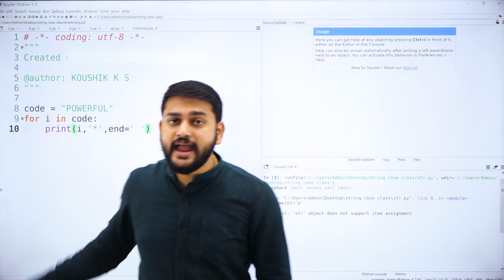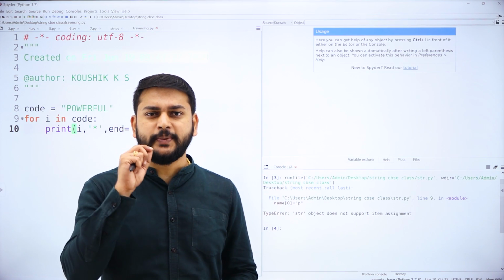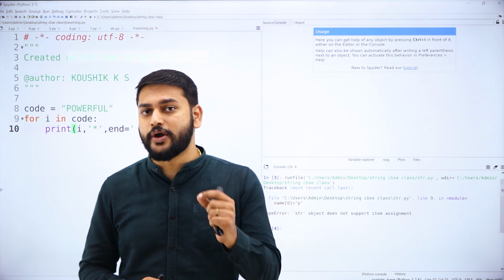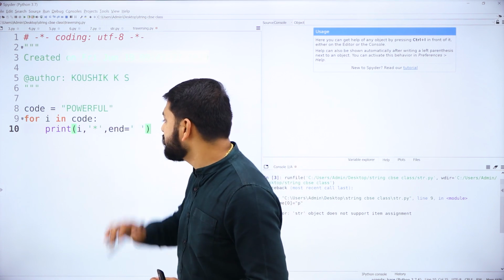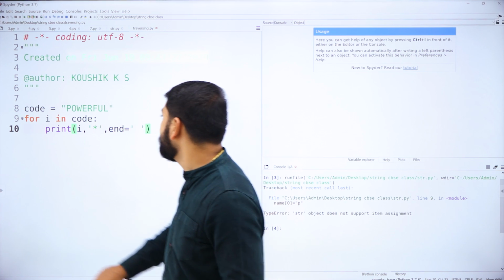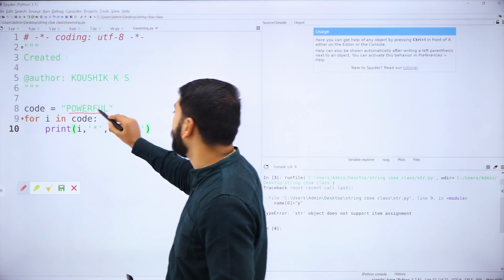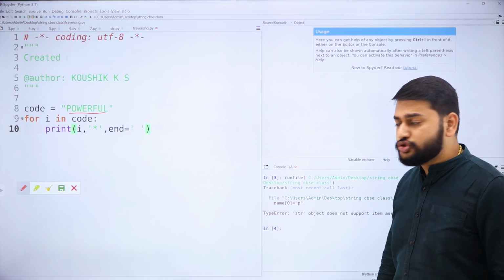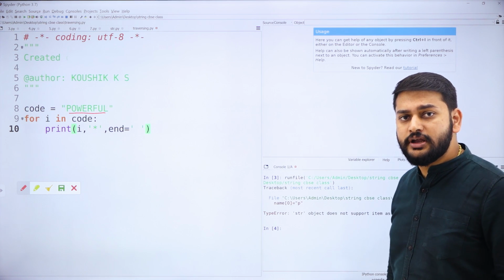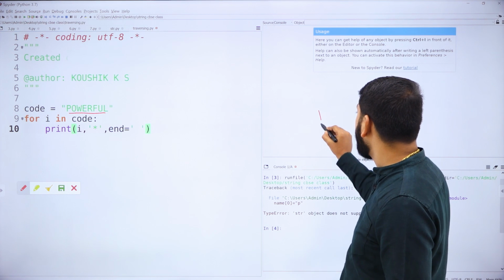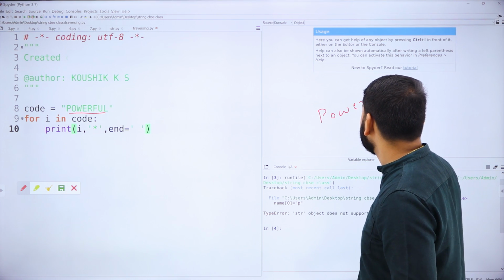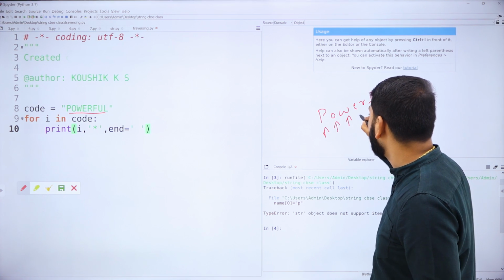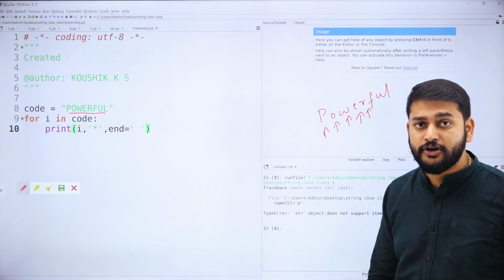My dear students, I have taken this simple program to explain the concept of traversing. Let us understand how exactly traversing works. In this program, I have taken a string, powerful, enclosed in quotes. That is my string. What is the use of traversing? Imagine I have powerful. I should be able to visit each and every character that I have in my string.